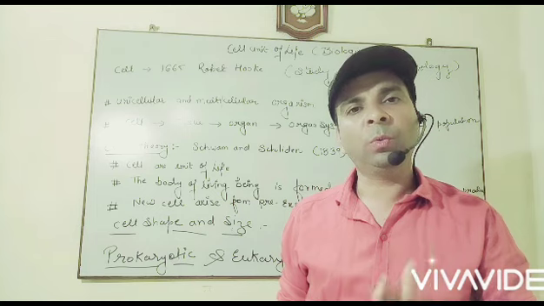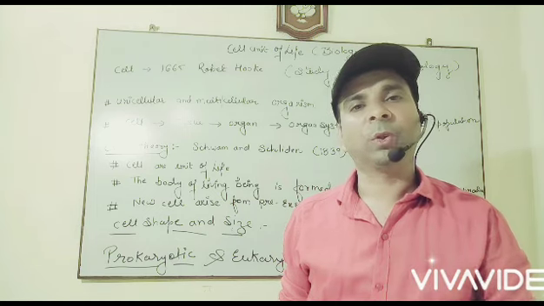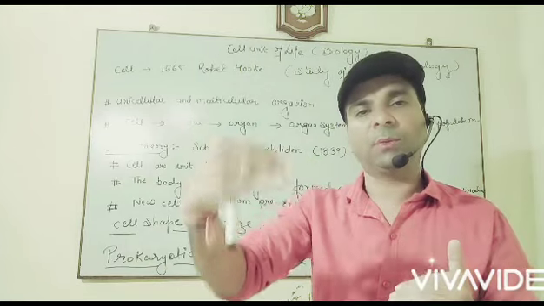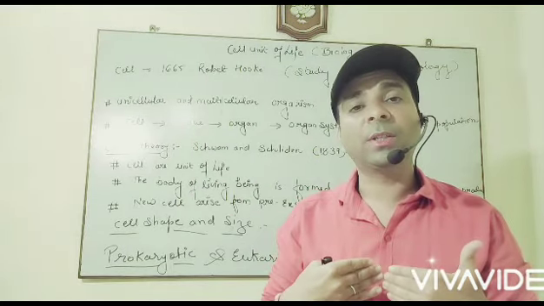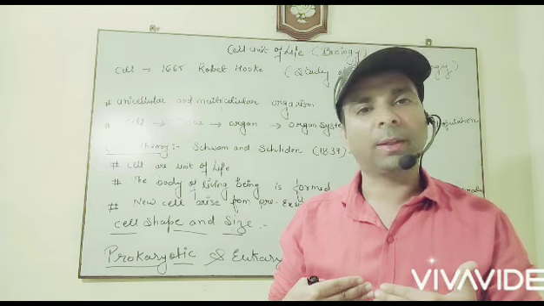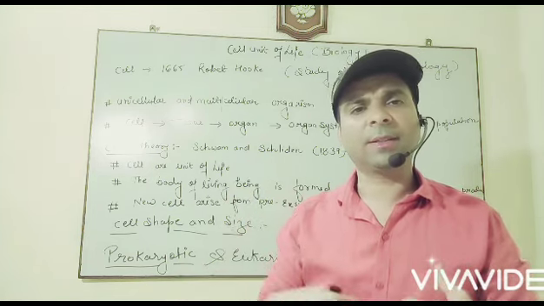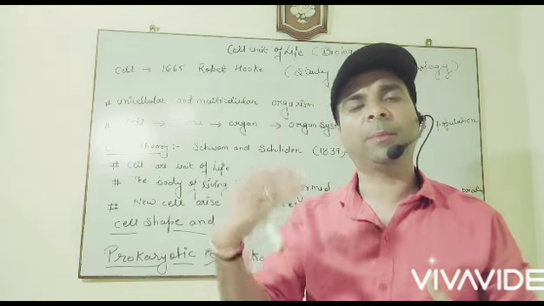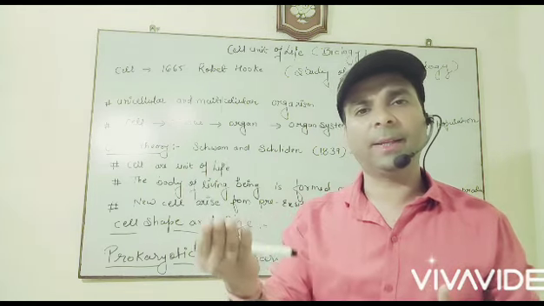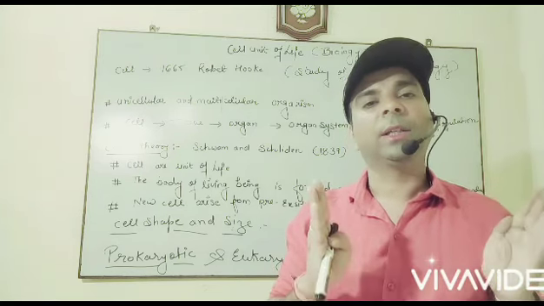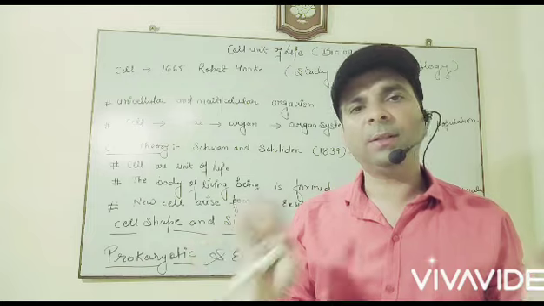No new cell is formed suddenly. It is always formed from the pre-existing one. It means we are originated from our forefathers, our mother and father. हम अचानक से इस अर्थ पे नहीं आ गए हैं. हम आए हैं अपने मम्मा पापा से, अपने डैडी से, अपने मम्मा से. So we can say the new organism is formed from pre-existing one.